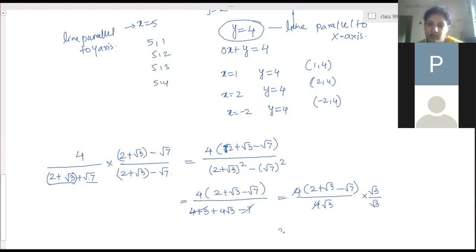So you will get 2 root 3 plus 3 minus root 21 by 3. This is the final answer. Okay, ma'am.